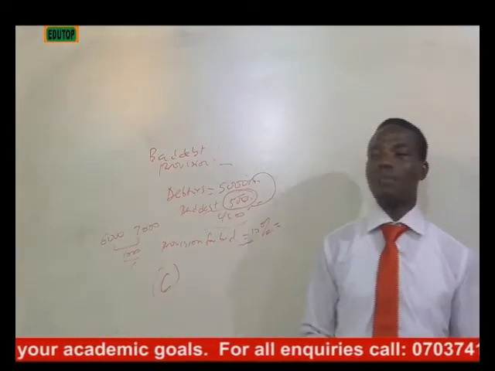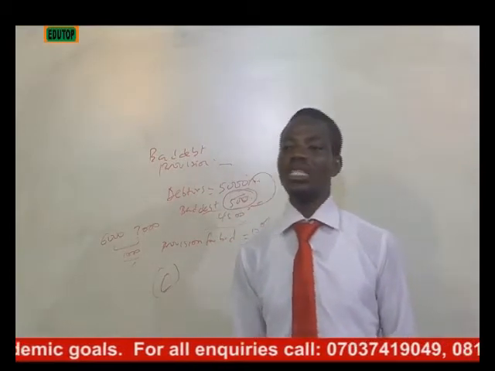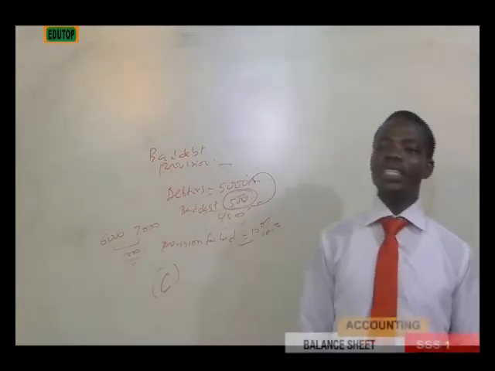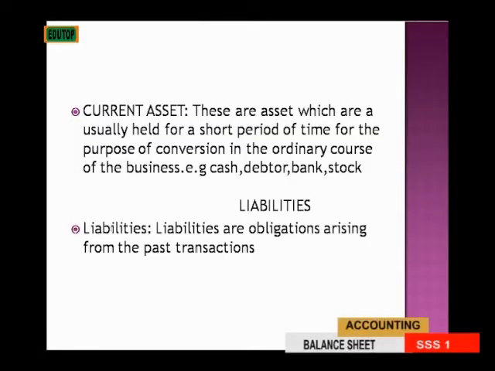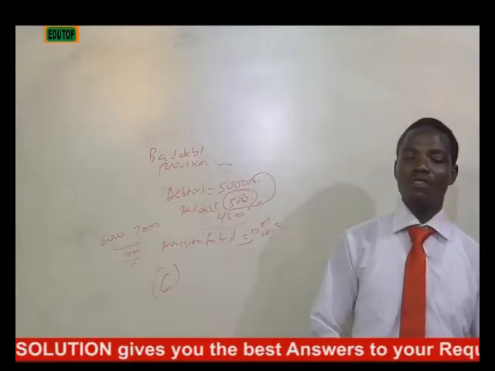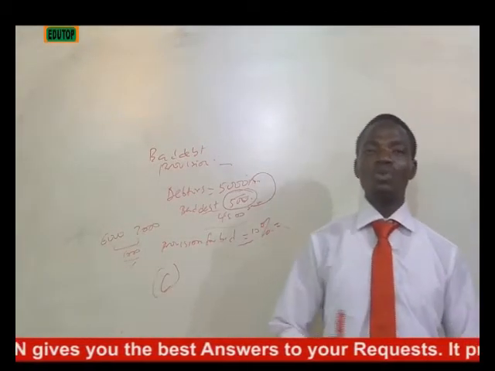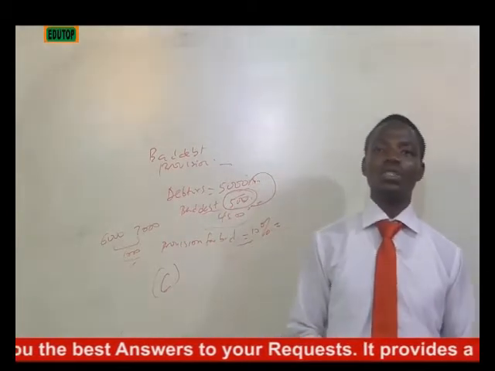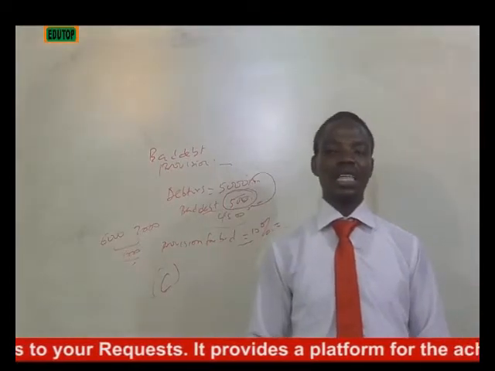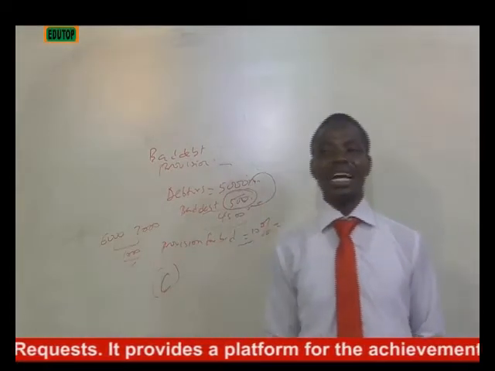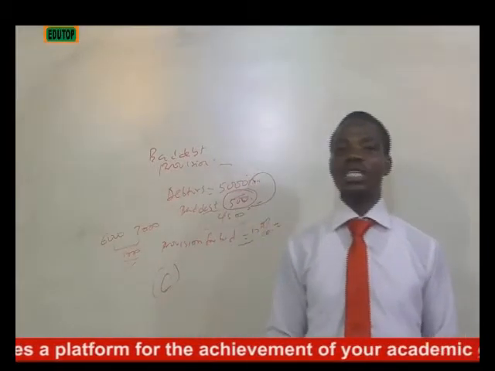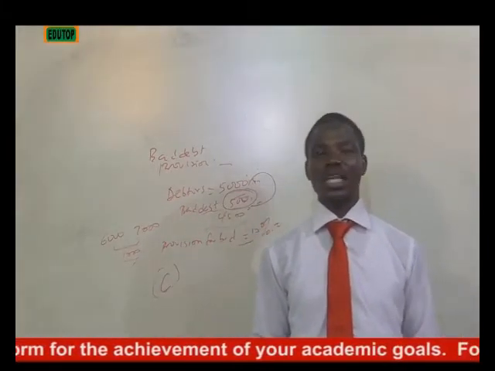Then likewise we have a liability. Liabilities are the obligations arising from past transactions. When we call something an obligation, it is that there are some people that you have obligations to pay. When you make loans, when you have debentures, you pay those people that you are owing at the end of the day. So it is an obligation that has arisen from a past transaction that you have made during the year, or you have made in the previous year.